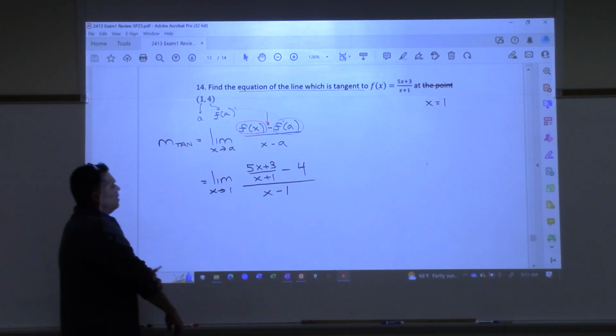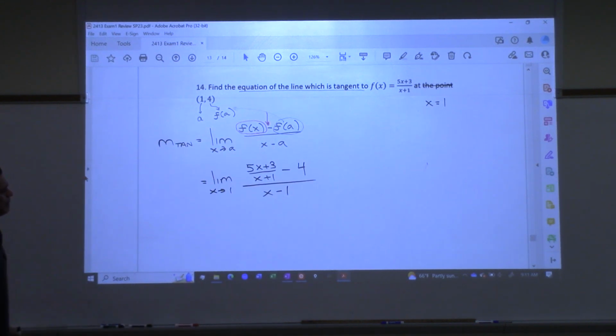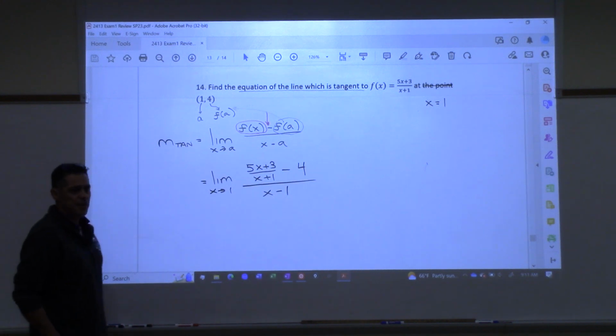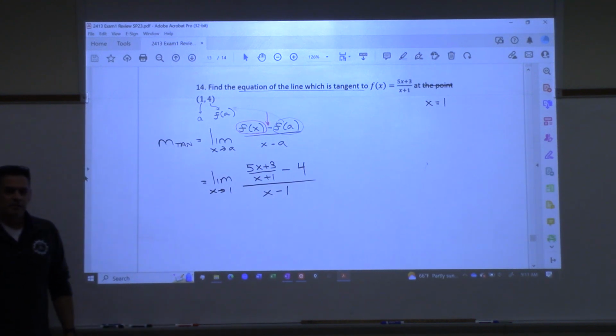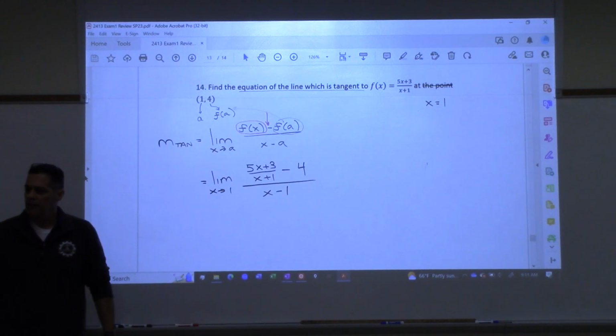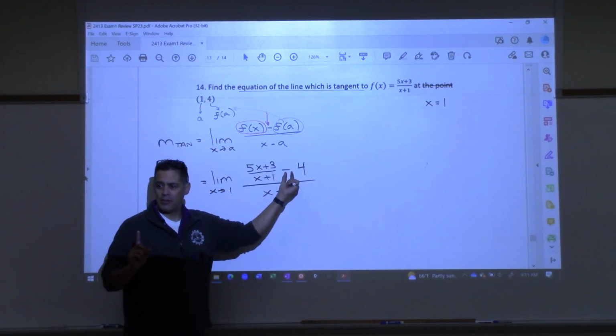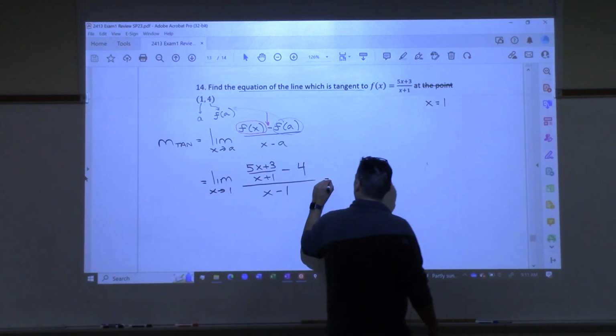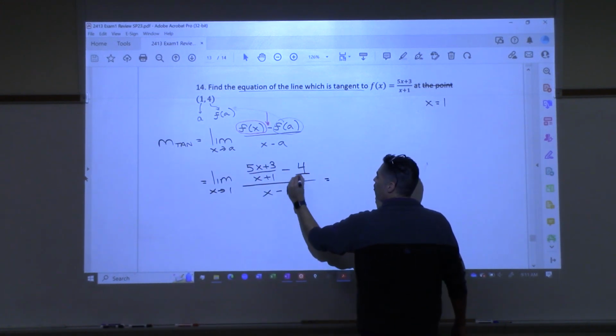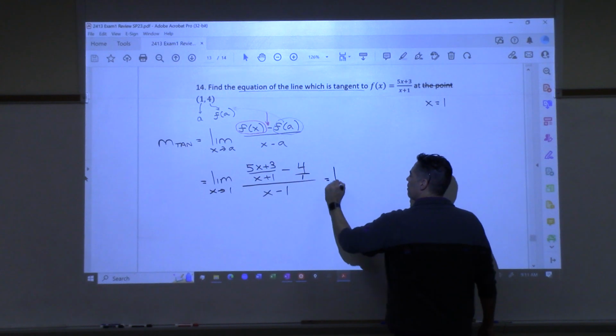All right, what do you think? What should we try here? We see a complex fraction, right? Fractions with fractions. So what was the kind of rule of thumb for that? Common denominator, right? Let's go to the numerator right here. Let's try and put these together into one fraction. So I'm going to look at this 4 right here as a 4 over 1, right? That's really what 4 is.